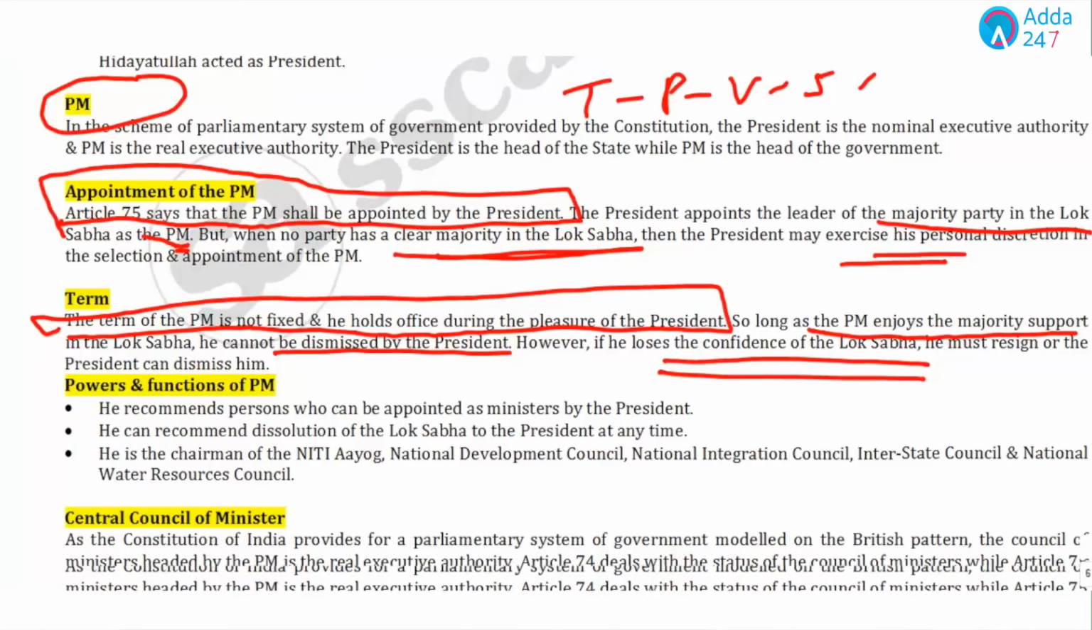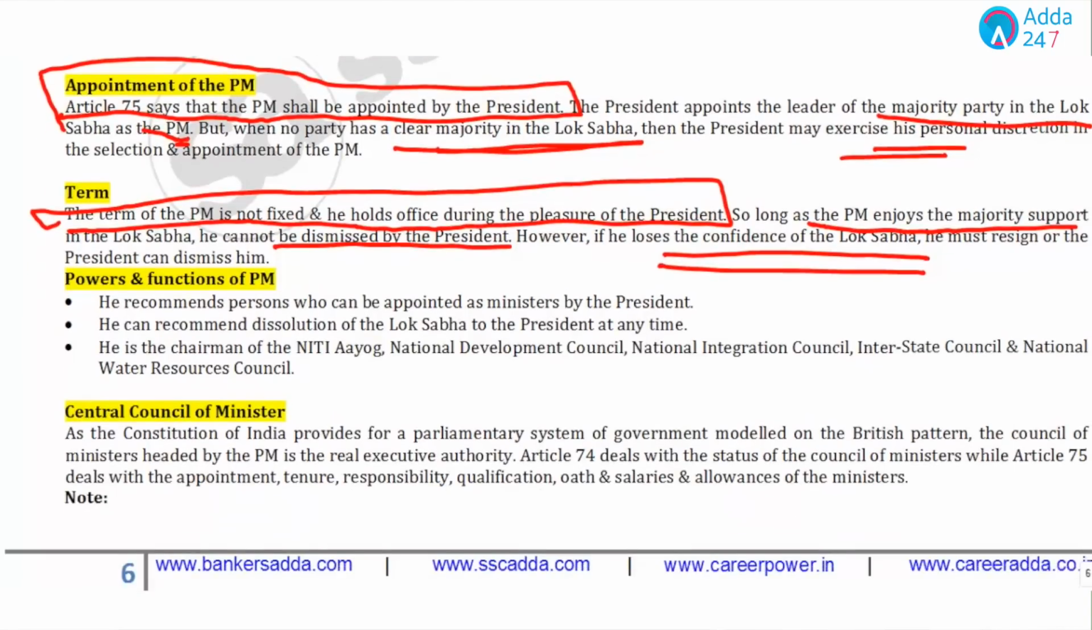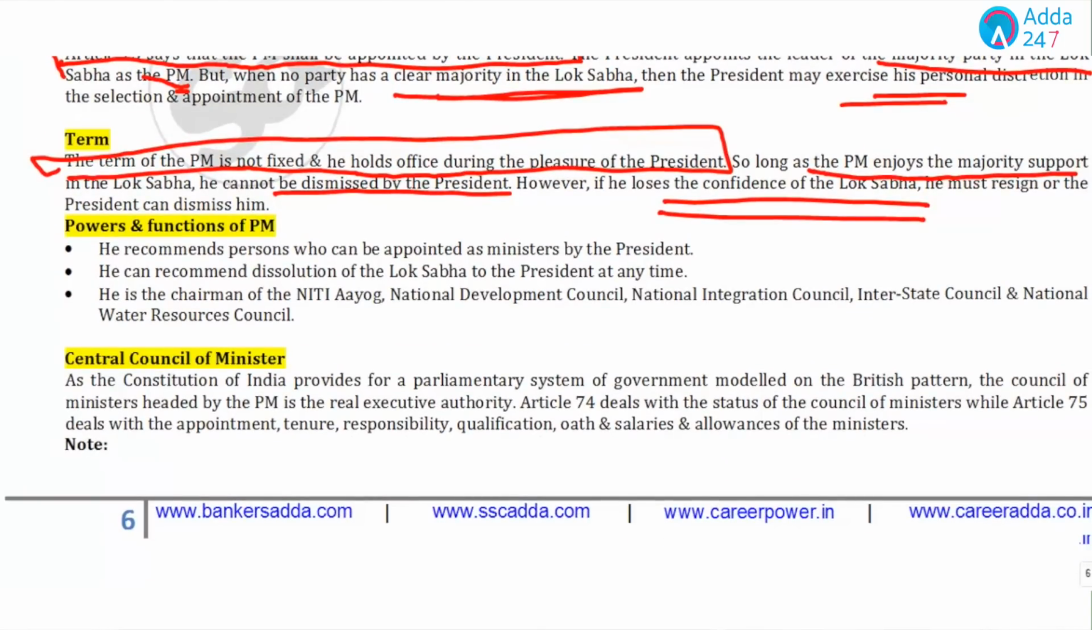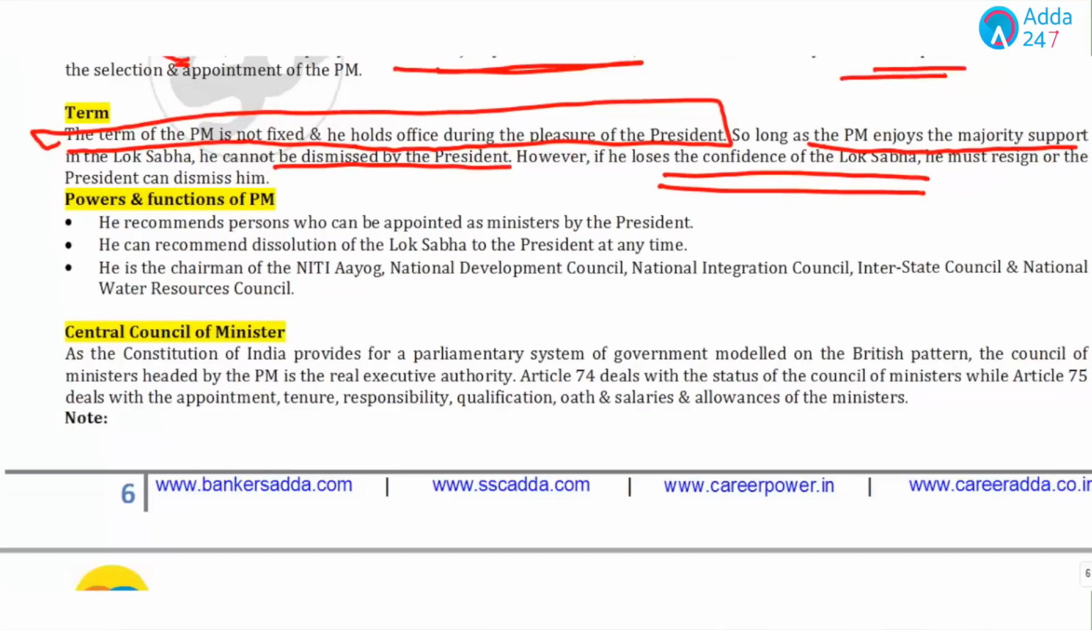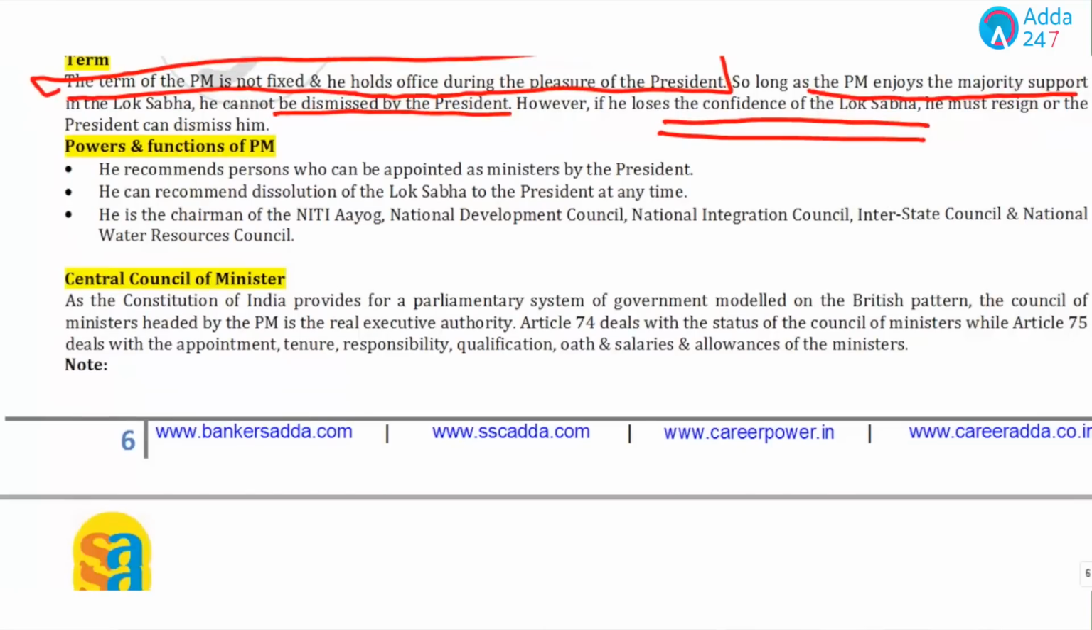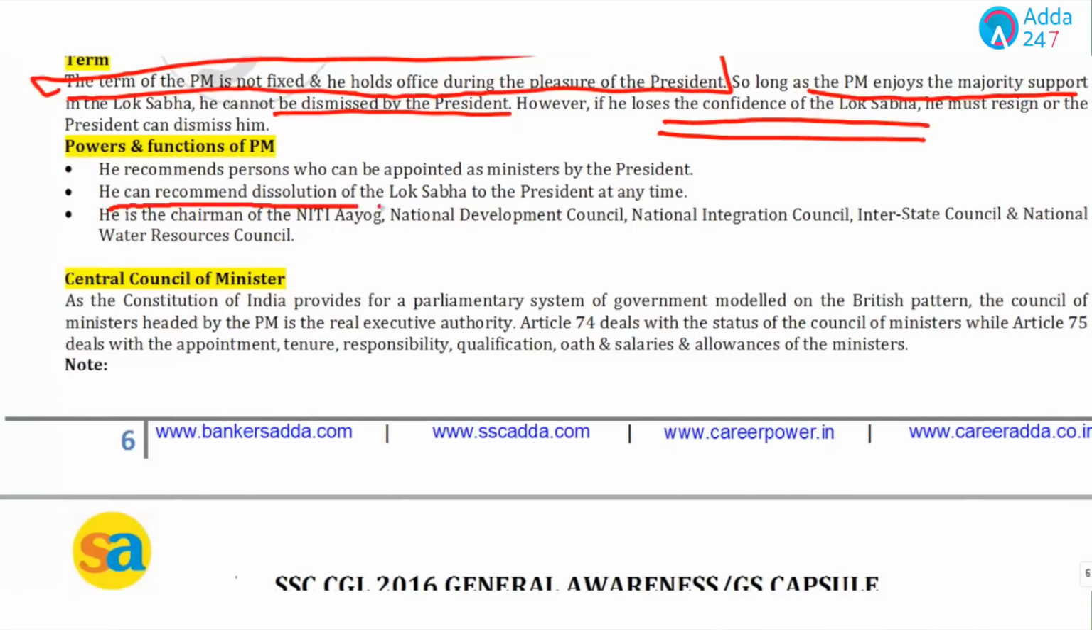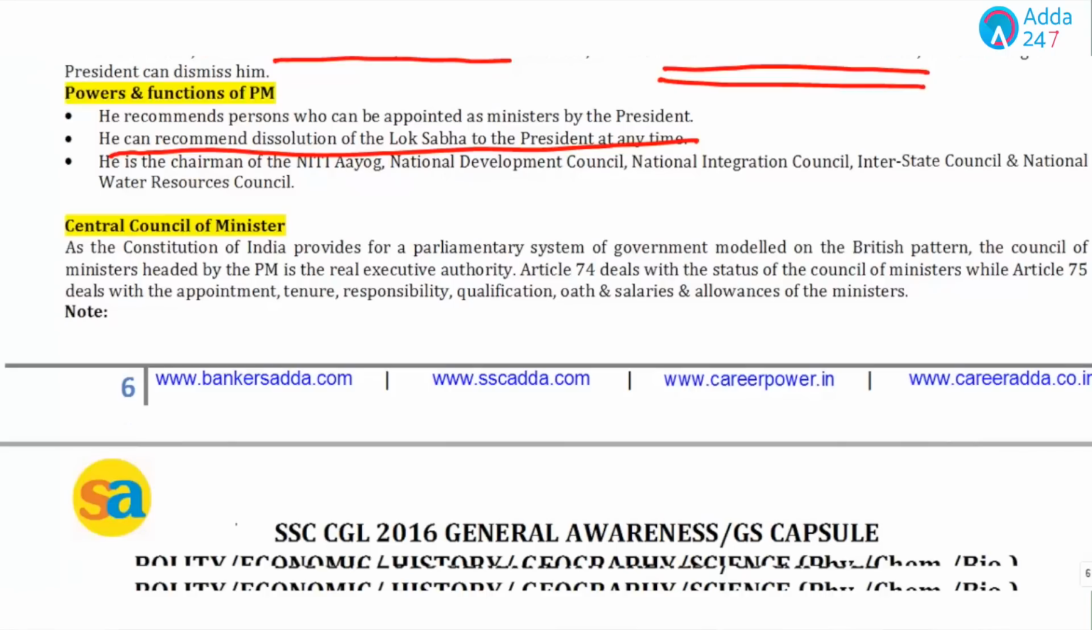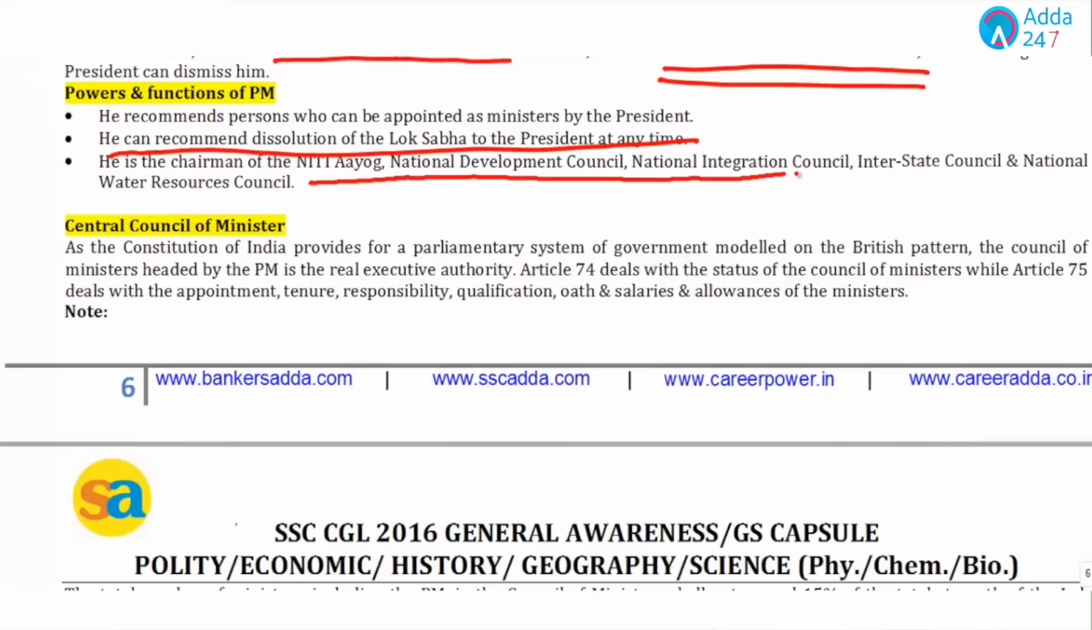Now, if we talk about the powers and functions, he recommends the persons who can be appointed as ministers. That means the President will only appoint, but the cabinet ministers are selected by the Prime Minister himself. He can recommend dissolution of Lok Sabha to the President at any time, and he is the chairman of Niti Aayog, the National Development Council, the National Integration Council, the Interstate Council, and the National Water Resources Council.